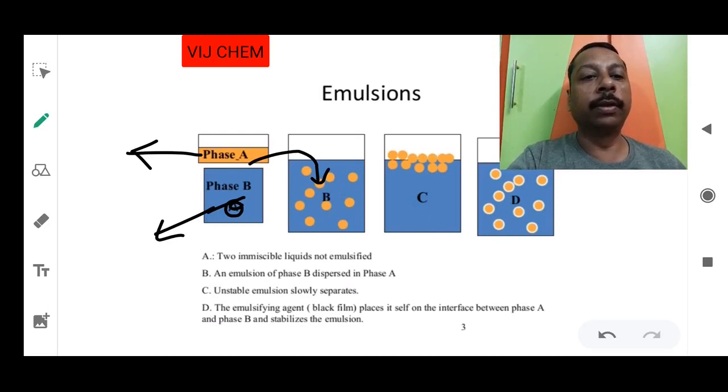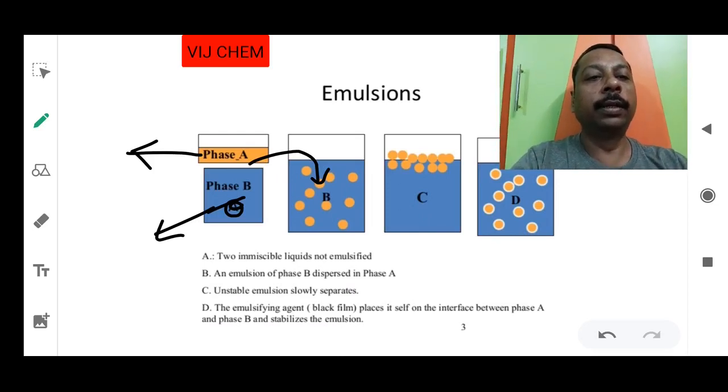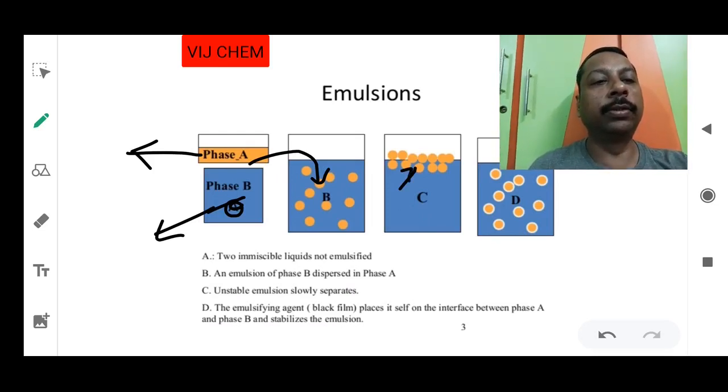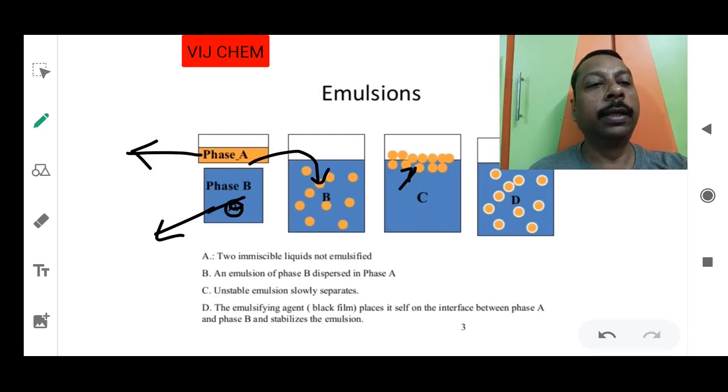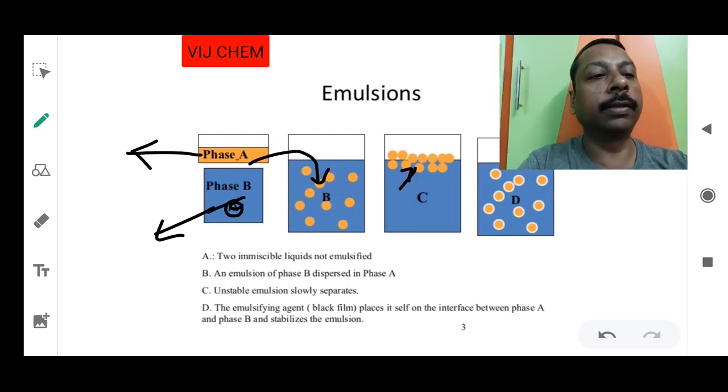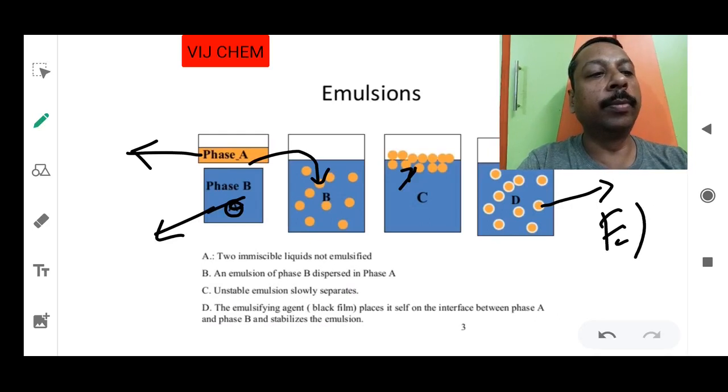Is it understood? But due to instability, without any emulsifying agent, after a certain time in diagram C, you can find that phase A is separated. Slowly phase A is separated. In diagram D, you can find that it is still stable. What is the reason? You can see the white color circles here. This white color circle is the emulsifying agent.